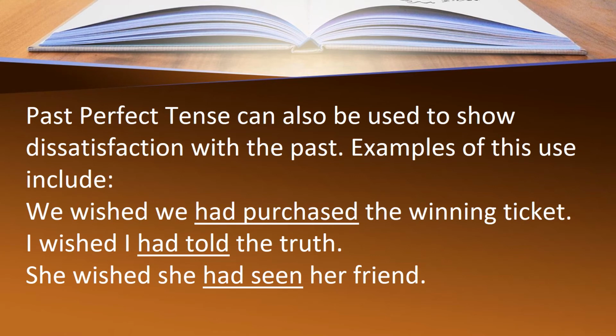And past perfect tense can also be used to show dissatisfaction with the past. And how we use it, let's see some sentence examples. We wished we had purchased the winning ticket. I wished I had told the truth. She wished she had seen her friend. So anything which we wished in the past, we also use past perfect tense.